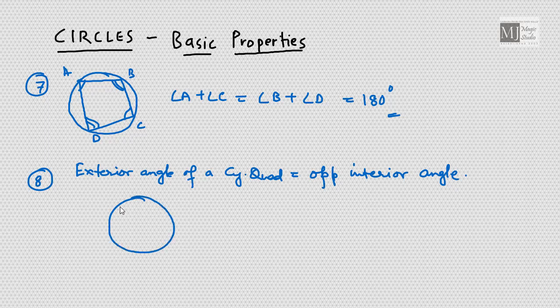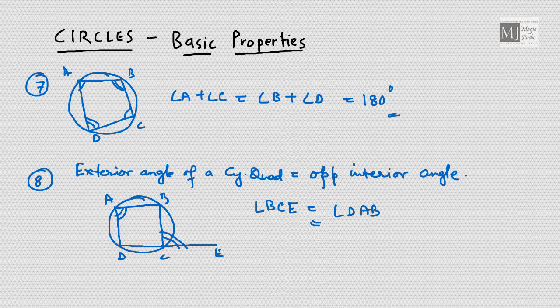We have a cyclic quadrilateral ABCD. Suppose I extend segment DC a little, then this is the external angle. This external angle will be equal to the opposite interior angle. Suppose this is E, I can say angle BCE is equal to angle DAB, and this is applicable on any side. Exterior angle of a cyclic quadrilateral is equal to the opposite interior angle.